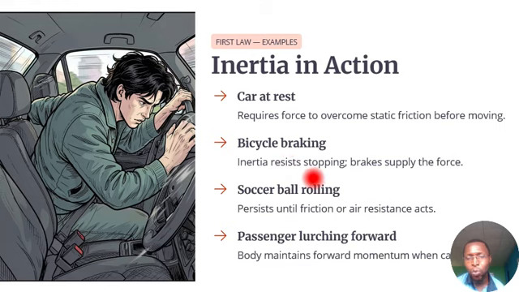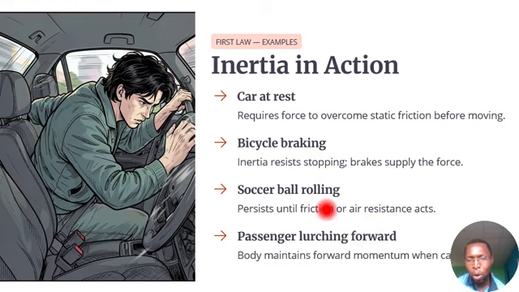When you are riding a bicycle and you suddenly apply the brake, that is also inertia in action, because once the brake stops the bicycle from moving, the bicycle will remain in its position of rest.